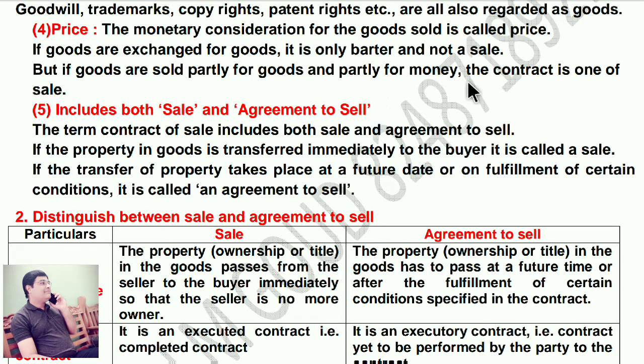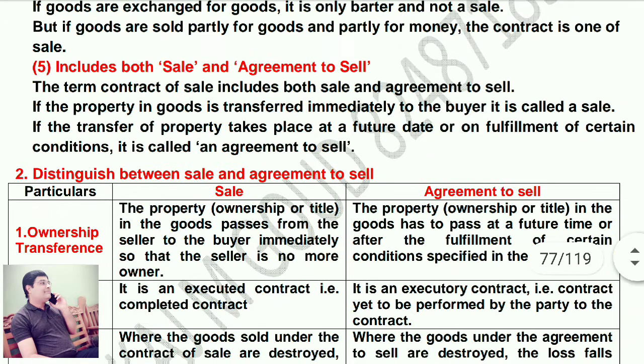The term contract of sale includes both sale and agreement to sell. If the property in goods is transferred immediately to the buyer, it is called a sale. If the transfer is at a future date or in fulfillment of a certain condition, it is called an agreement to sell. So, agreement to sell means the goods will be transferred at a future date, and sale means the goods are transferred immediately.